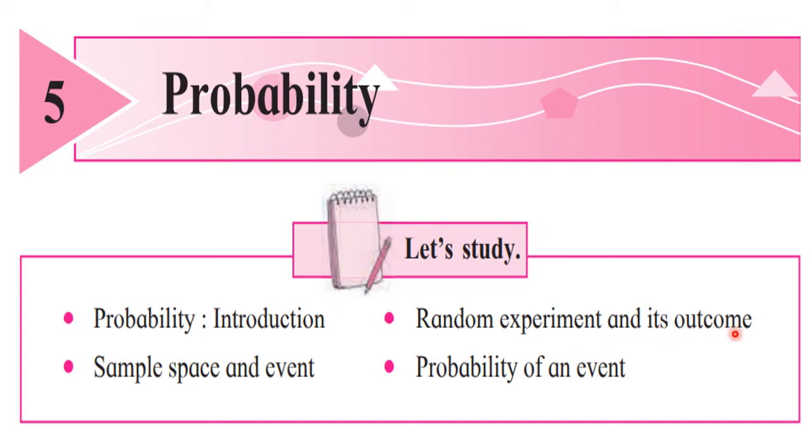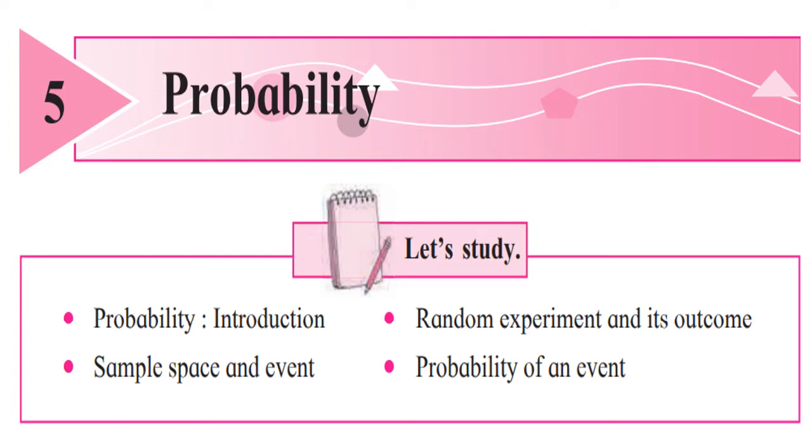Then we studied about outcomes. The results of the experiment are called outcomes. For example, when one coin is tossed, head is one outcome and tail is the other outcome. When one die is rolled, 1, 2, 3, 4, 5, 6 are called outcomes. Then we have learned about sample space. Sample space is nothing but the set of outcomes. In this chapter particularly, we are going to study finite sample space, that means the number of elements in the set are limited, we can count them.